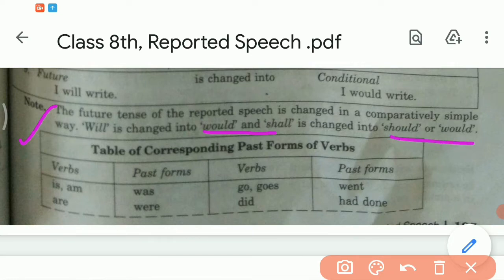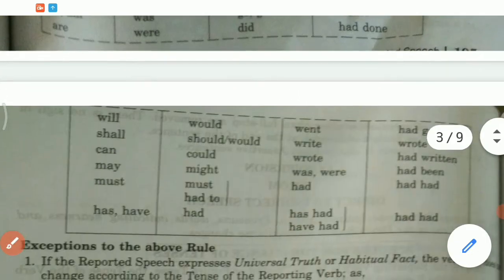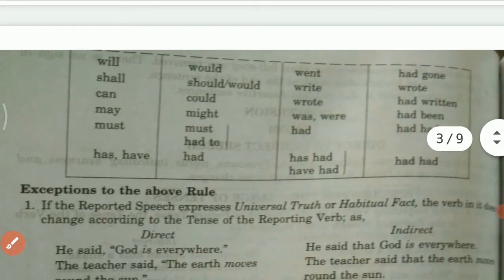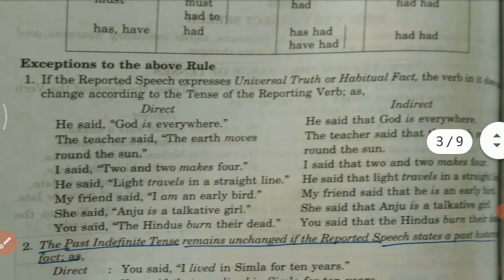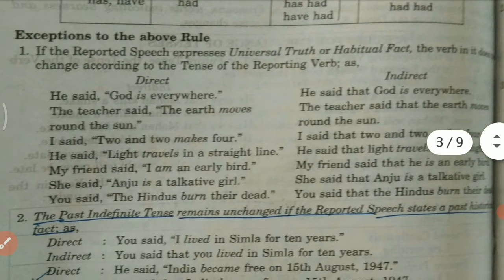Table of corresponding past forms of the verb. Here you can see this. After that, there are a few exceptions to the above rules.